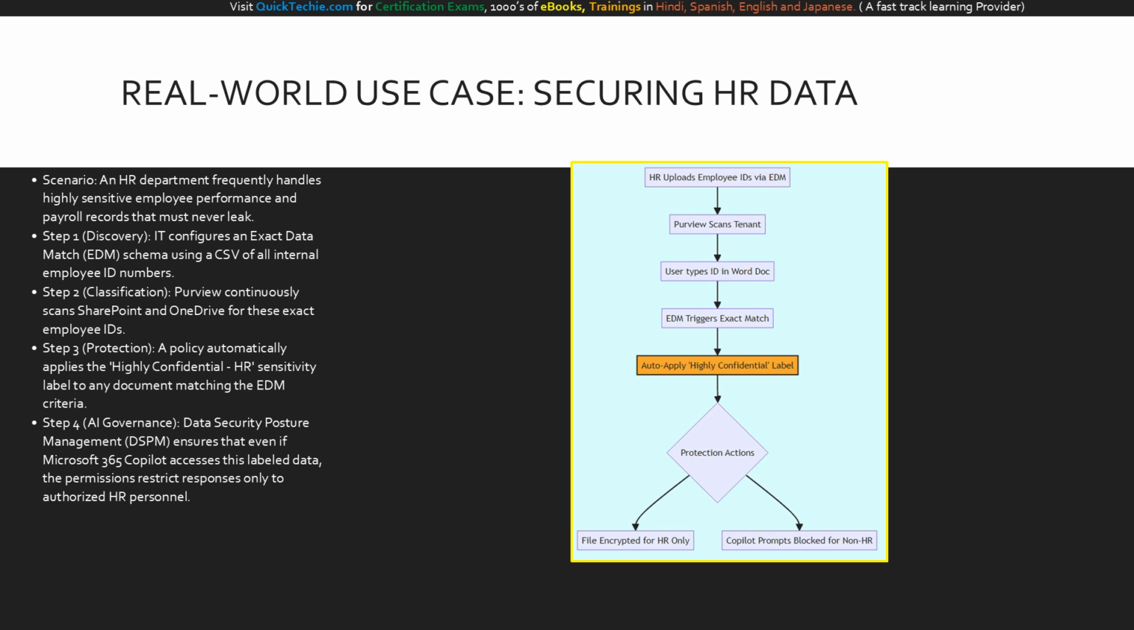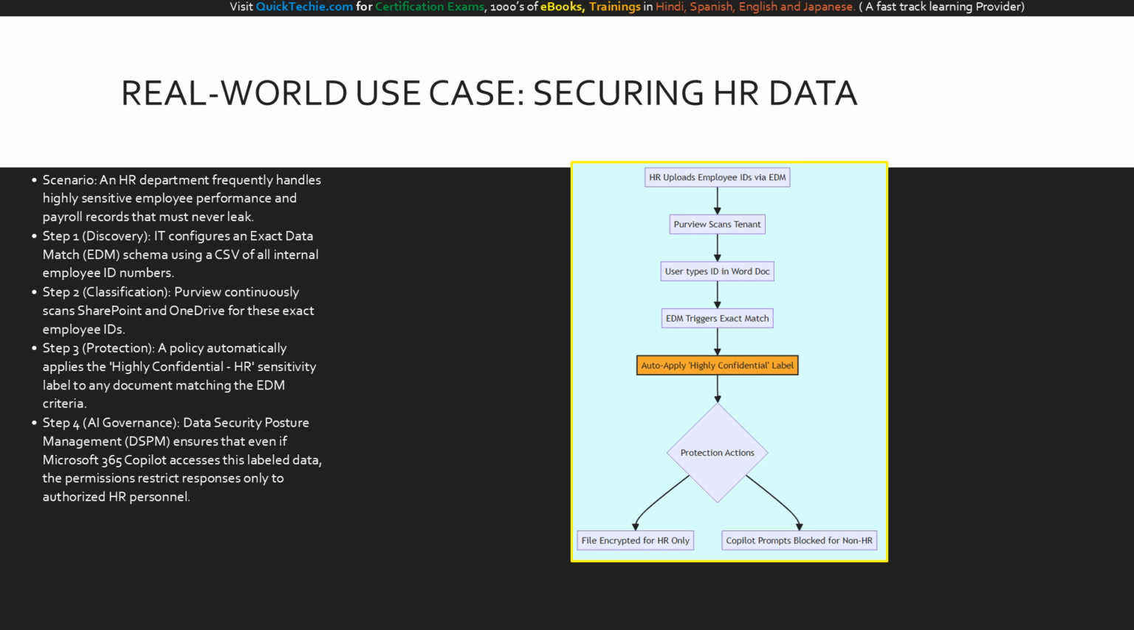Step 3. Protection. We configure an auto-labeling policy. Purview instantly stamps the file with a highly confidential HR sensitivity label, immediately encrypting it so only the HR group can open it. Step 4. AI governance. In the era of generative AI, what happens if a standard user asks Microsoft 365 Copilot about an employee's salary? Thanks to data security posture management, Copilot respects the sensitivity label's encryption and access controls, completely blocking the unauthorized prompt. Your data is discovered, classified, and protected at every layer.